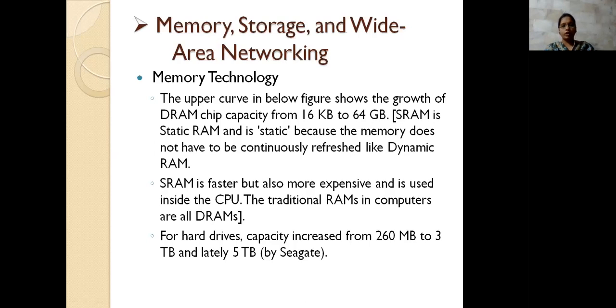By that, all you need to do is nothing, so there would be no buffering and the next access will be done. The upper curve represents the growth of the DRAM chip, the dynamic RAM chip, from 16 KB to 64 GB. Now we are using 128 GB in phones also.